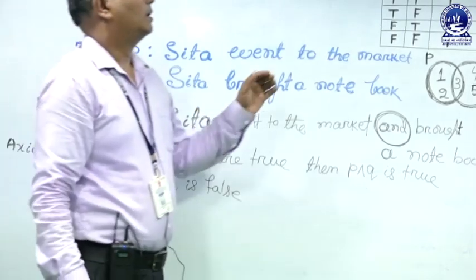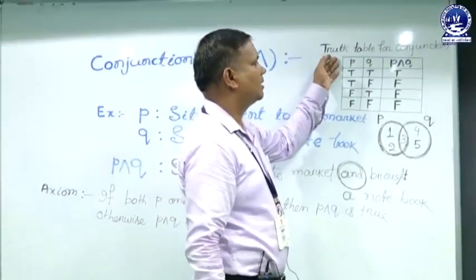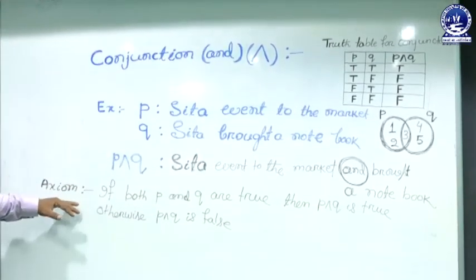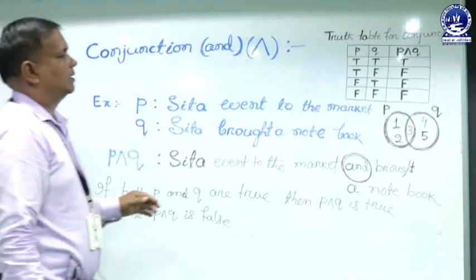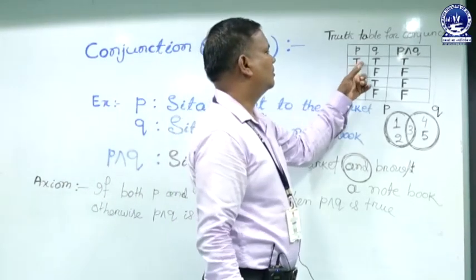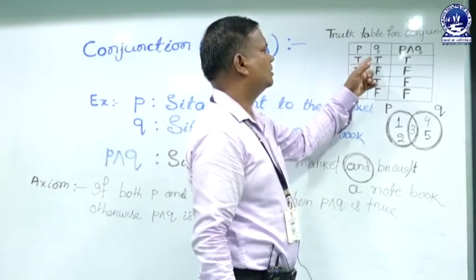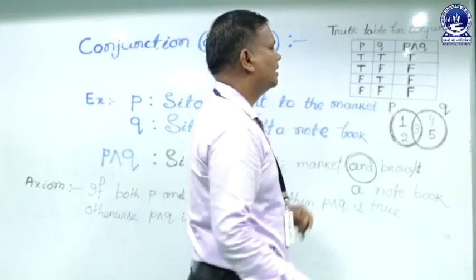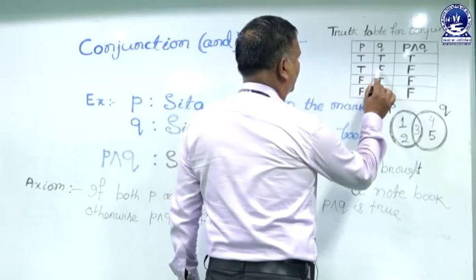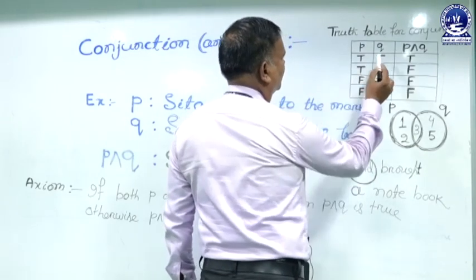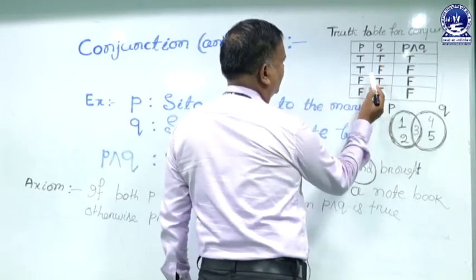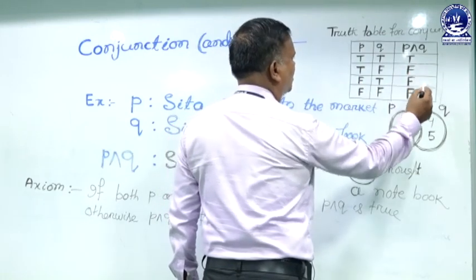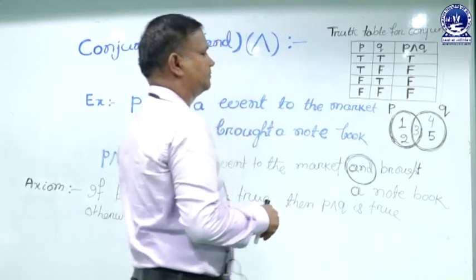So here हम डिस्कस करेंगे truth table for the conjunction. So the truth table depends upon the axiom. Here we take P as true, also Q is true, then their conjunction must be true. If one of these is false, here Q is false, here P is false, both are false, in these three cases P conjunction Q is false.